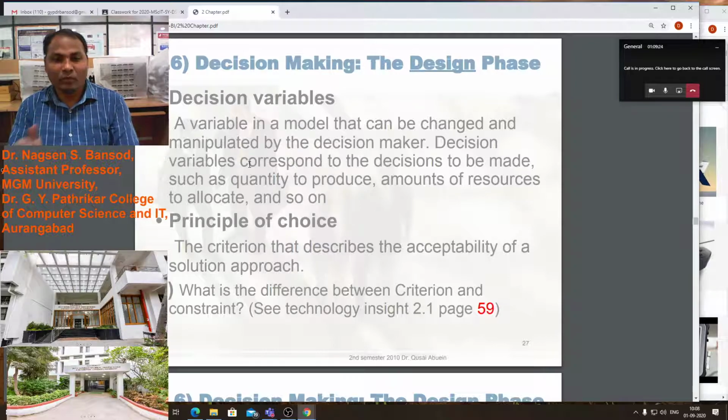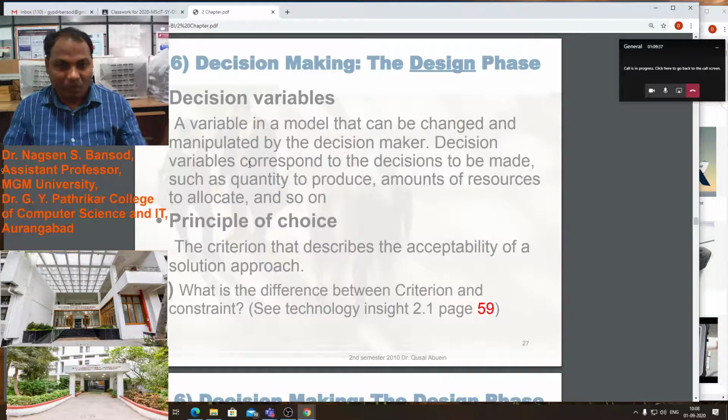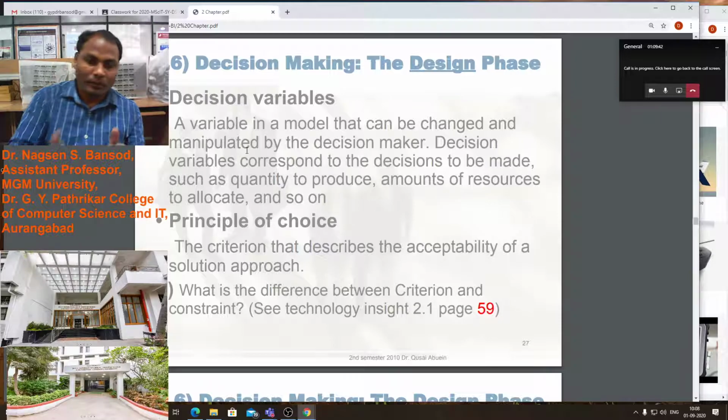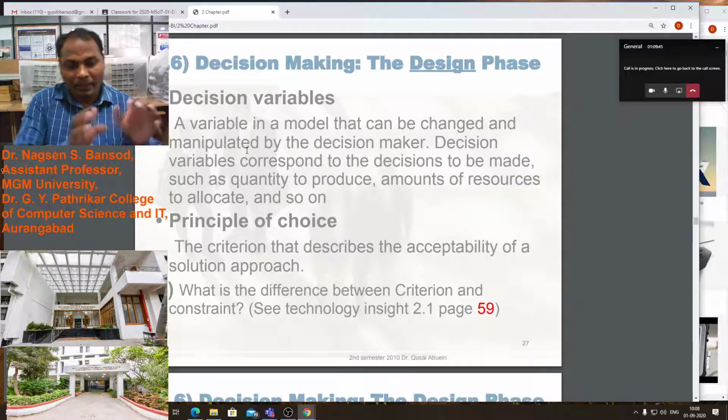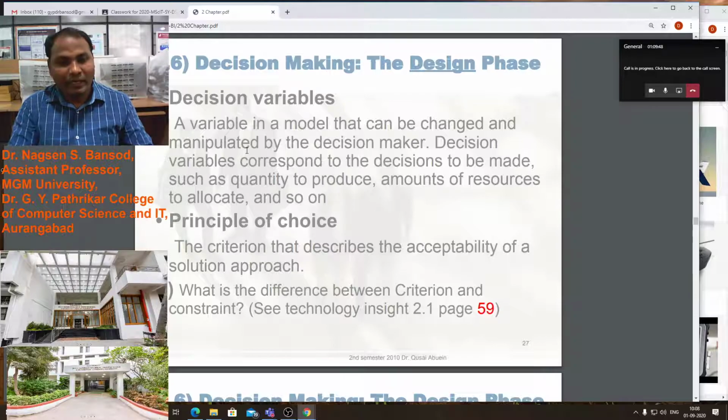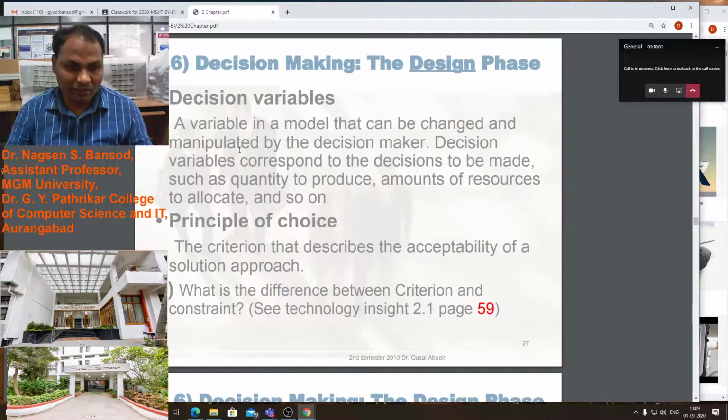All these variables we can change in the design phase. We assign the variables to the particular problem, and then we can make changes according to the problem's solution. We will manipulate these variables according to our requirement.